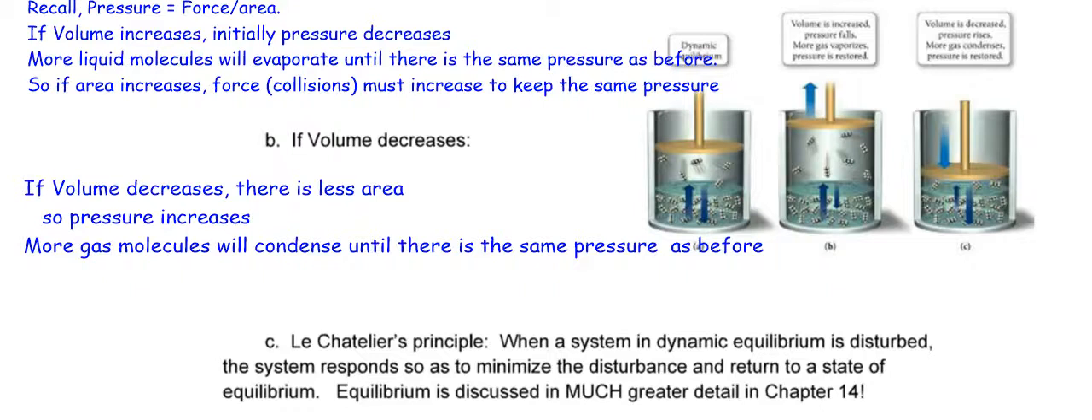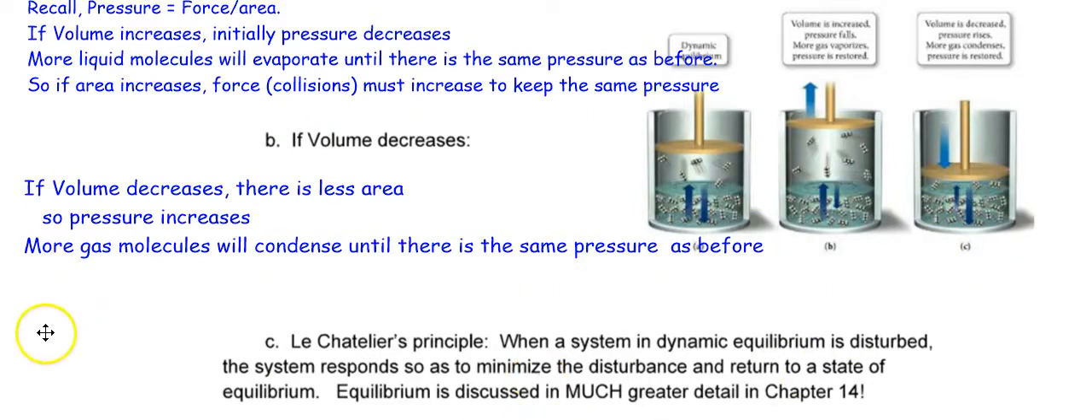So in the case of increasing the volume, pressure initially falls. Oh no, it's been disturbed. Well, what can the system do to reestablish that pressure? You're going to have more rate of evaporation. What about over here? What if you decrease the volume? Oh no, you've disturbed the equilibrium. The pressure rises initially, but then it's going to make more condensation and the pressure remains as before, okay? So look forward to this in chapter 14, okay?